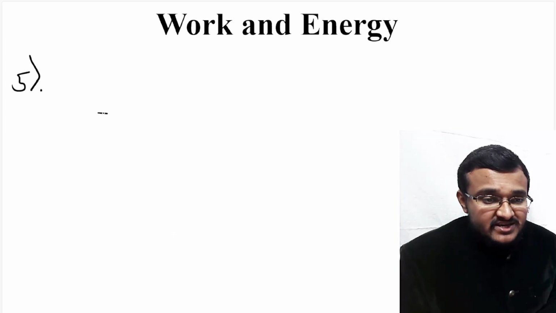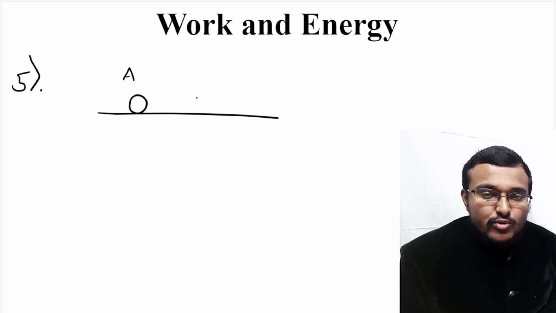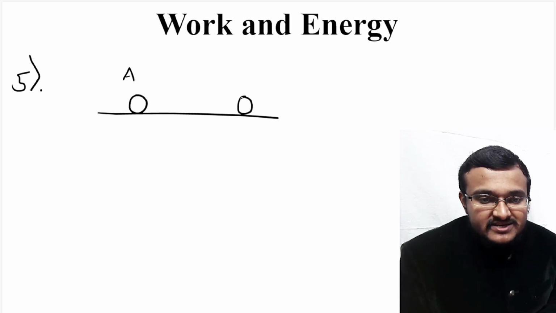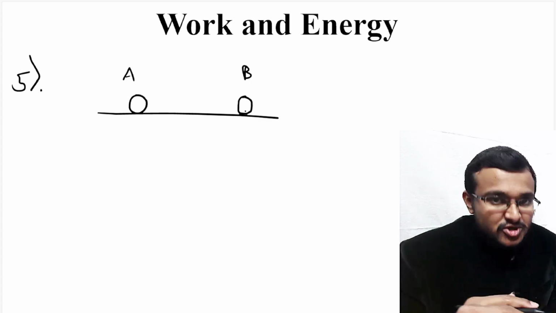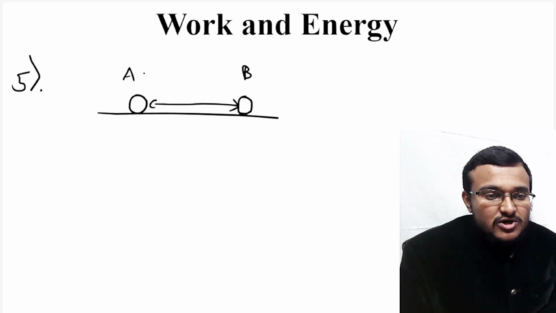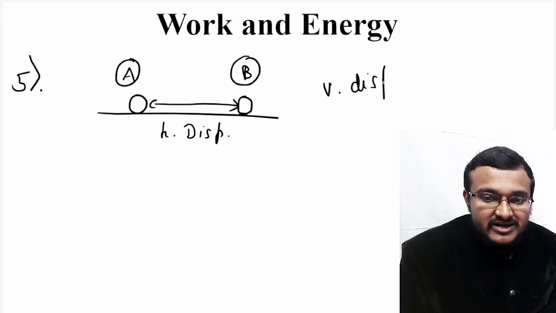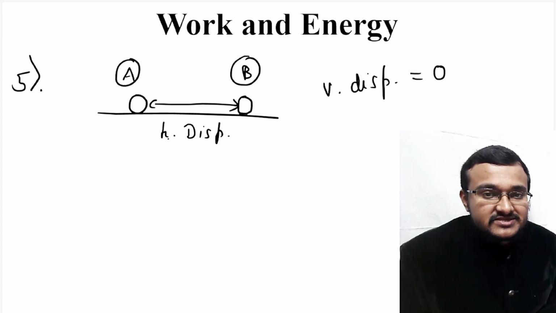Coming to the fifth question, here there is an object kept on the ground at point A and this object is moved to the other position, point B, horizontally. So horizontally on this ground, this object is moved from position A to position B. So here there is horizontal displacement happening, but you should always remember vertical displacement happening is 0.